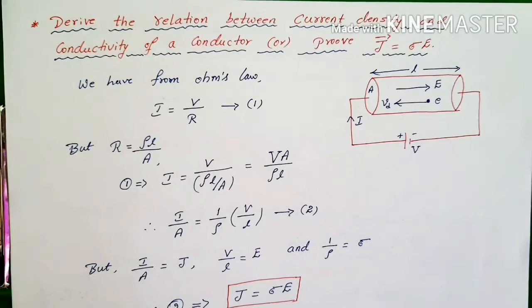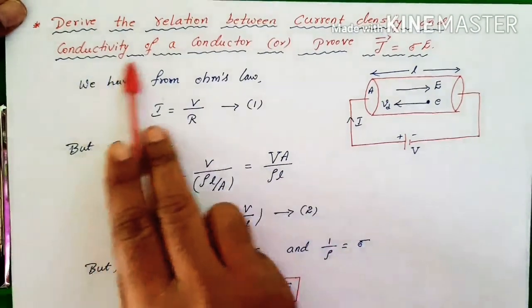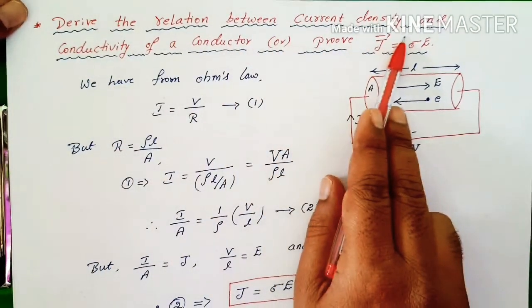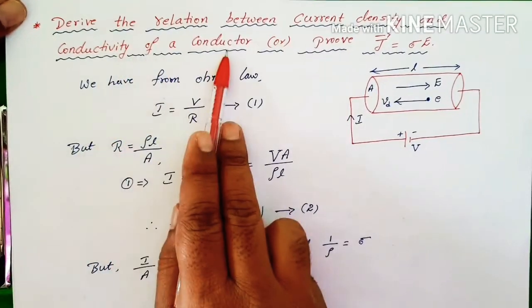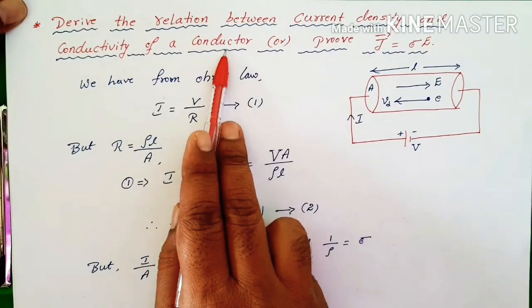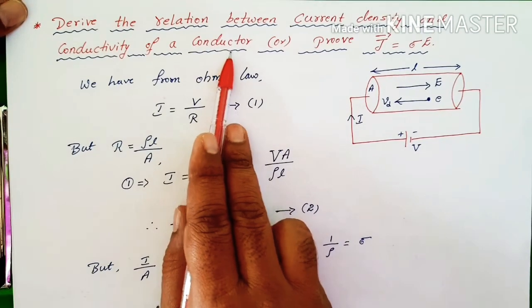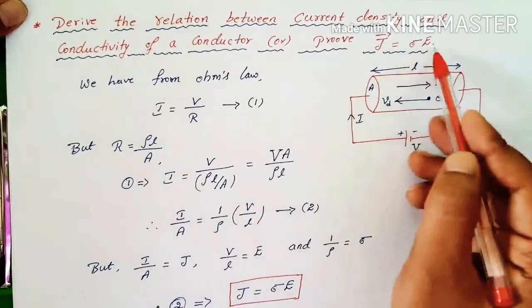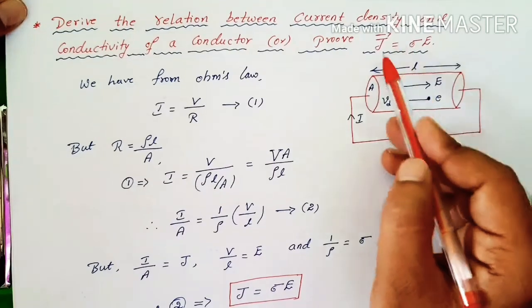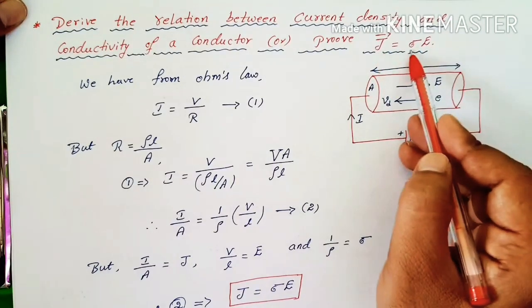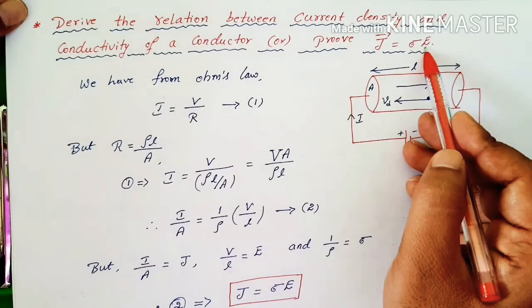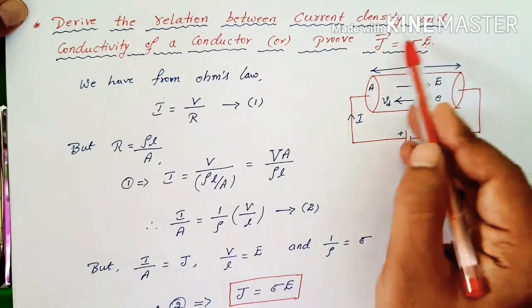The next derivation, we have to derive the relation between current density and the conductivity of a conductor. We know that the conductivity is the reciprocal of the resistivity, and we can prove this: J is equal to sigma E. J is the current density, sigma is the conductivity, and E is the electric field. This is the relation we have to prove now.